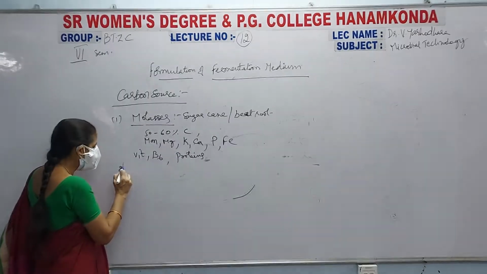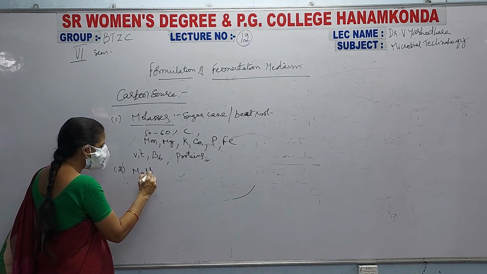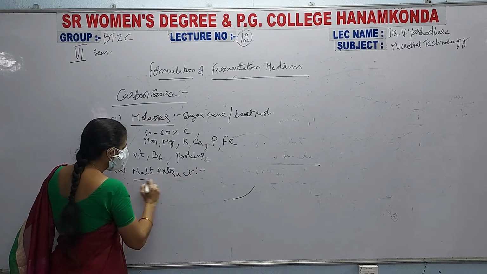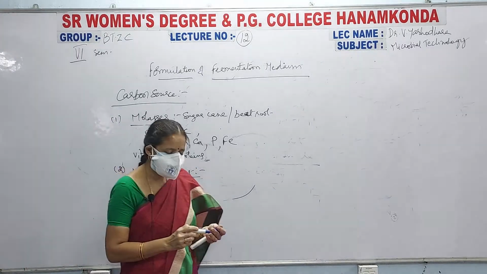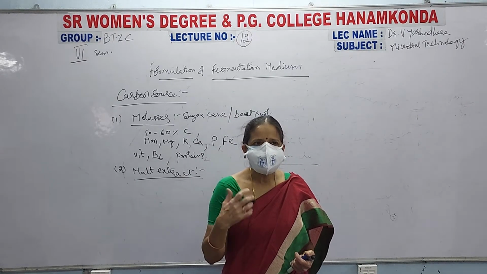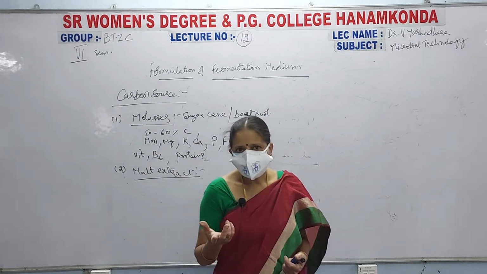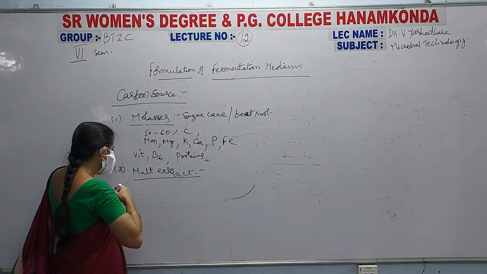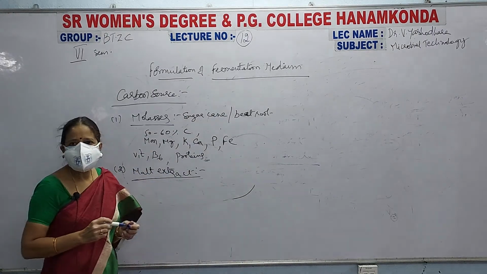Next, the second one is known as malt extract. What is malt extract? Malt is a product that helps in the production of a carbohydrate called maltose. The malt extract is produced from germinating seeds.